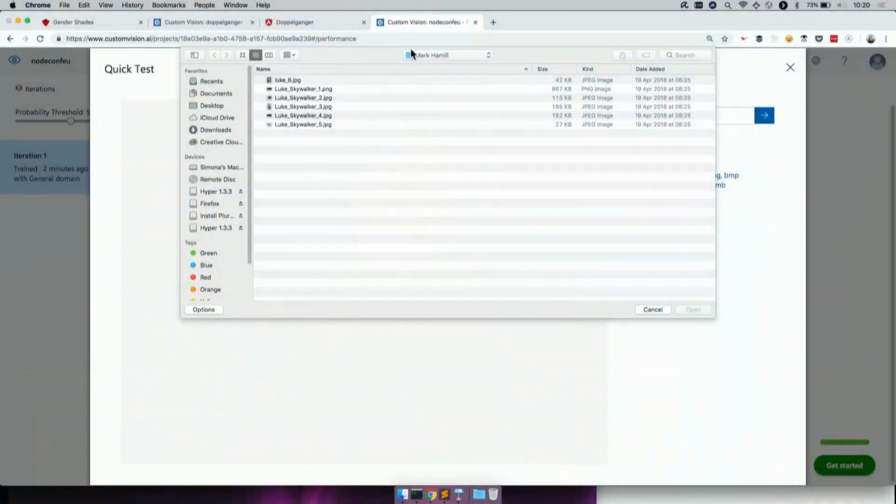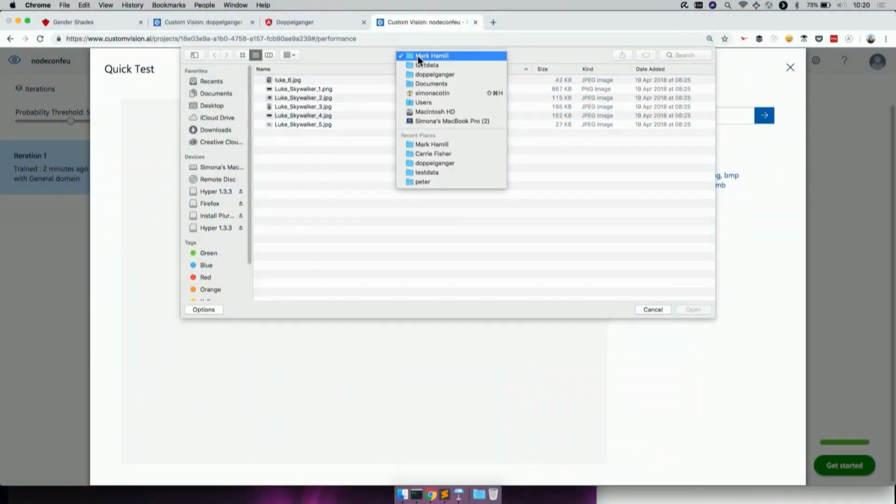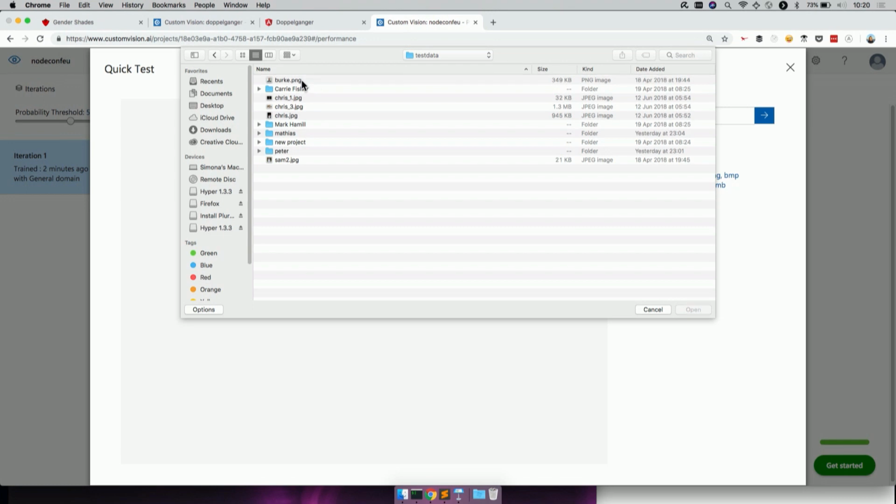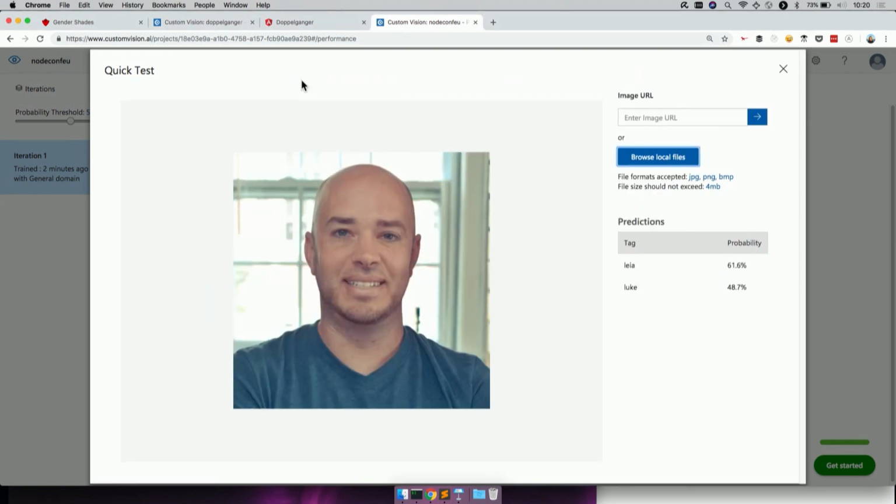But the next thing that I want to do now is go ahead and run a quick test where I can actually use the model that I've just created and use Burke's image to test this model. So we can see here that Burke looks 61% like Leia. Not sure if he's happy with that, but definitely that's what our model thinks. So we can already see that it's not performing great.